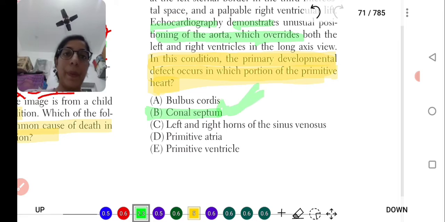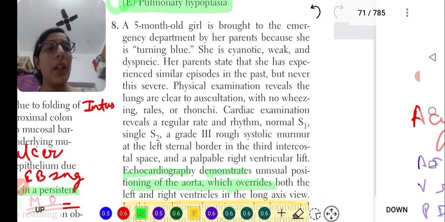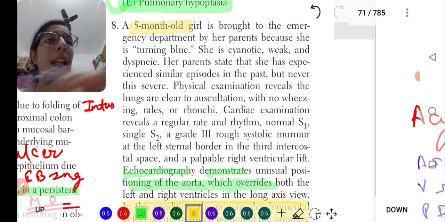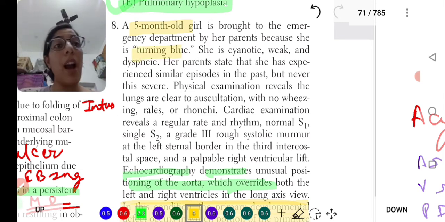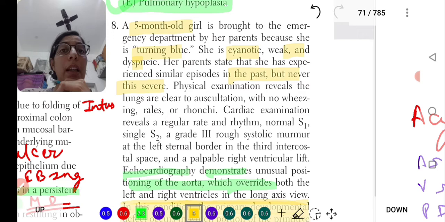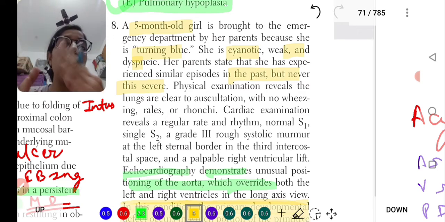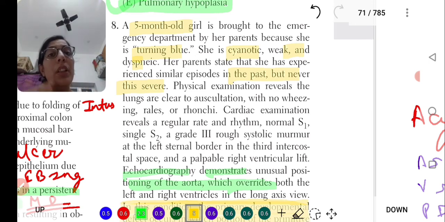Okay, let's see. Still, we are going to read the full question. A 5-month-old child turning blue, suggestive of cyanotic heart disease, cyanotic, weak, dyspneic, with similar episodes. She has faced similar episodes in the past but never this serious, because Indian parents have some kind of issue that when the condition becomes severe, then they bring the child to the doctor.